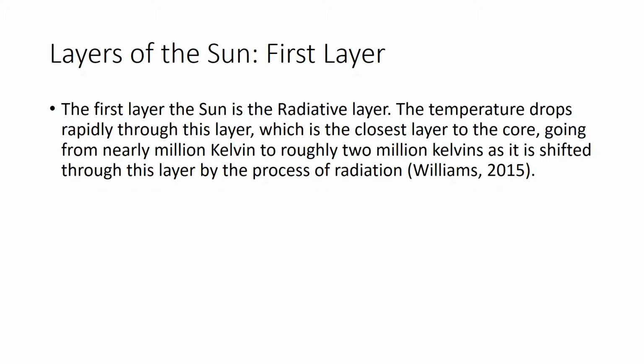Layers of the sun. First layer. The first layer of the sun is the radiative layer. The temperature drops rapidly through this layer, which is the closest layer to the core, going from nearly 1,000,000 Kelvin to roughly 2,000,000 Kelvin. It is shifted through this layer by the process of radiation.